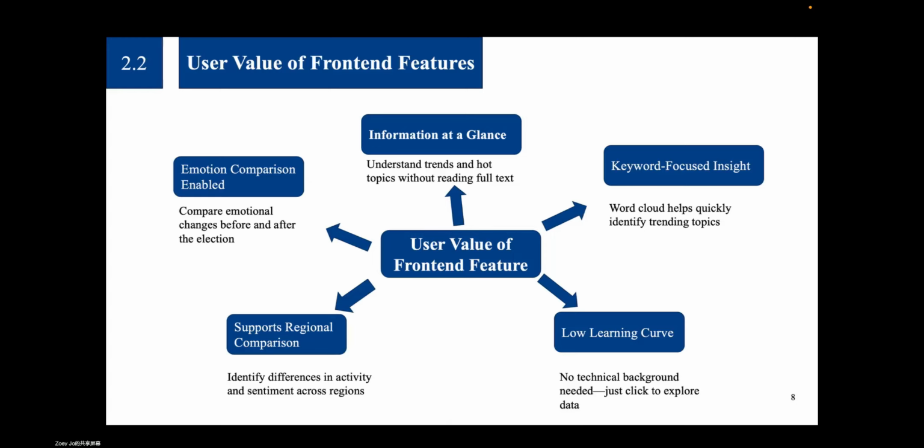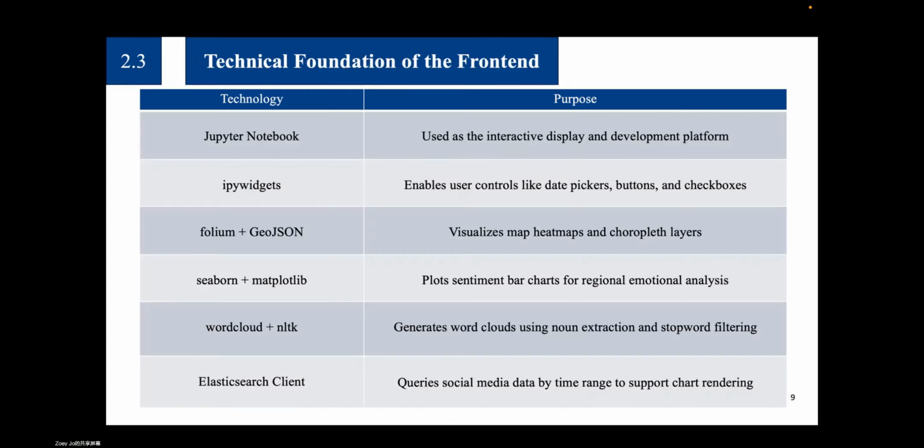Okay, now we turn to the technology part. We use Jupyter Notebook as the main interface with ipywidgets providing interactive controls. The map is built using Folium and GeoJSON, and the bar charts are created with Seaborn and Matplotlib.